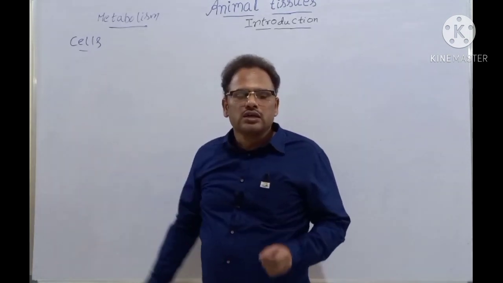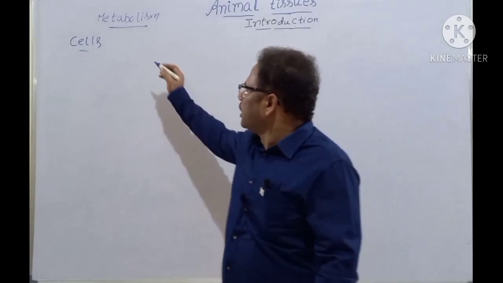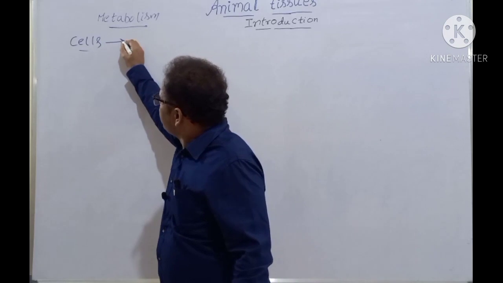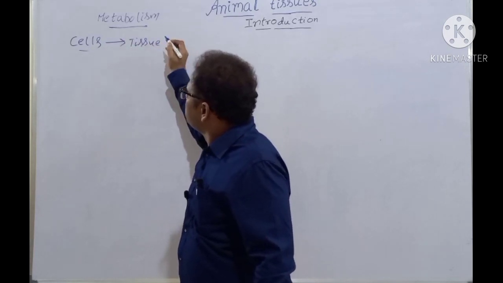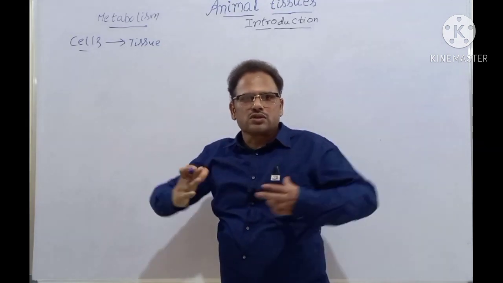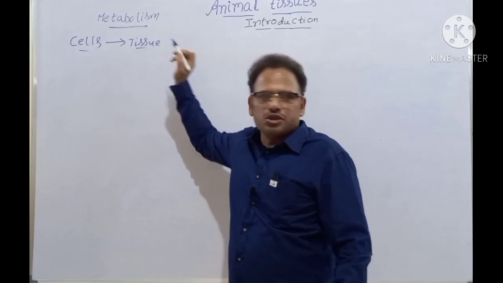Clear? A group of cells forms the tissue. Many groups of cells are there. All these are formed to form the tissue.